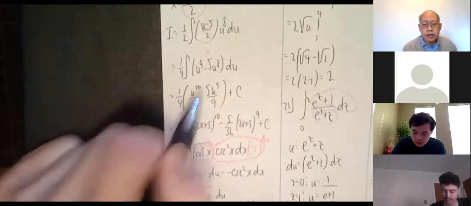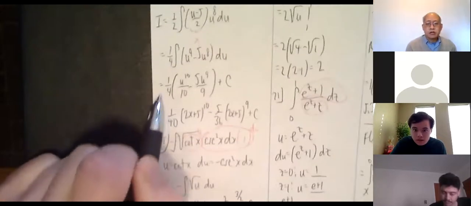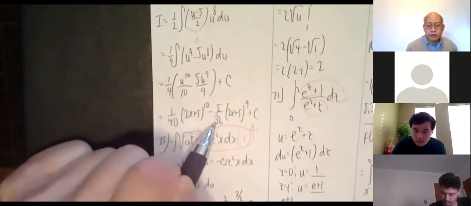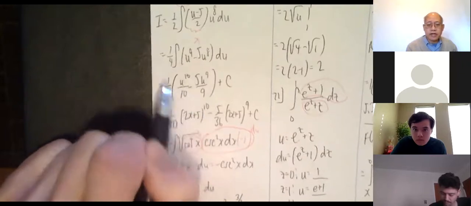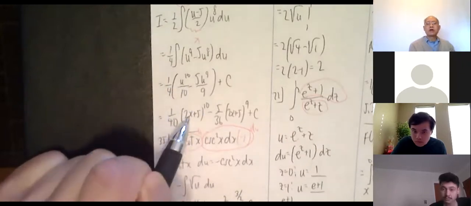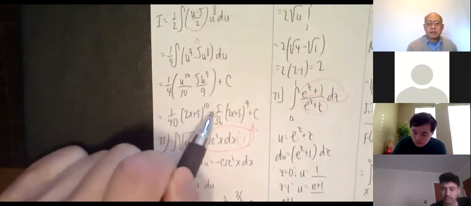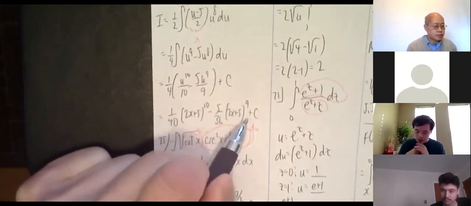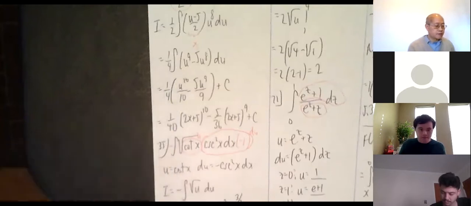Okay, so distribute and substitute back. What was u? u was 2x plus 5. So this becomes 1 over 40, and this becomes 5 over 36, 5 over 9 times 1 over 4. Okay, so 1/40th (2x plus 5) to the 10th, minus 5 over 36 (2x plus 5) to the 9th, plus c. Okay, so that's it for 47.